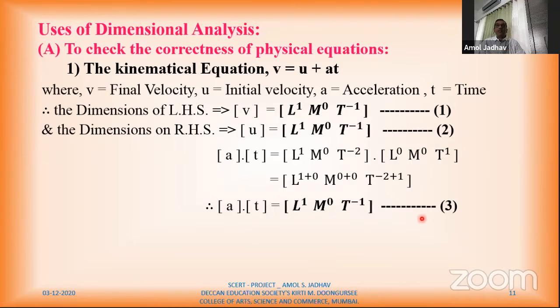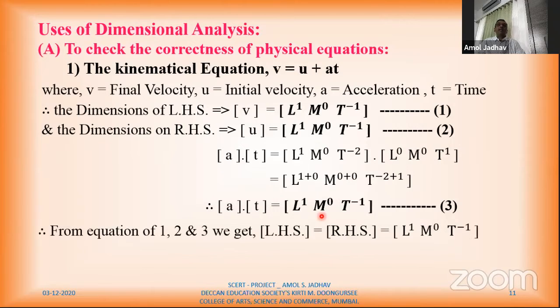This is my equation 3. Now, if you look at the RHS of equations 1, 2 and 3, all these dimensions are the same, which is L1 M0 T raised to minus 1. Since the RHS of equations 1, 2 and 3 are the same, according to the principle of homogeneity, I can say the given physical equation v is equal to u plus at is a correct equation.